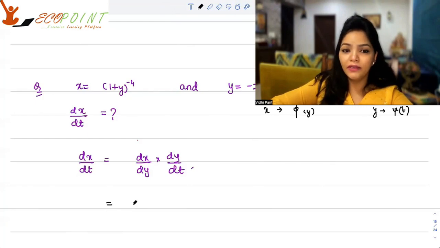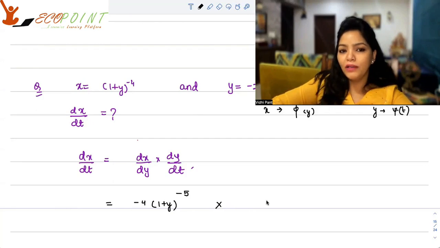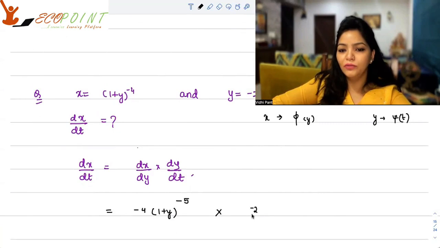Clearly, the derivative of x with respect to y is minus 4 times 1 plus y to the power minus 5, minus 4 minus 1, right? And the derivative of y with respect to t is minus 2 upon t. So the product will be 8 times 1 plus y to the power minus 5 upon t.